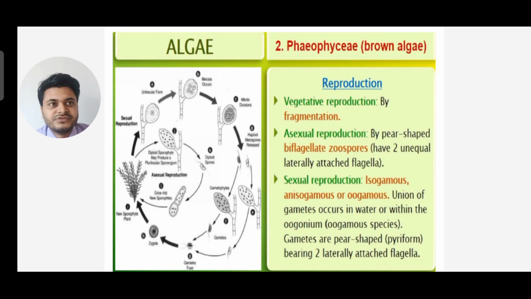So in Phaeophyceae, these are brown algae, there is vegetative reproduction by fragmentation. You can see asexual reproduction by pear-shaped biflagellate zoospores having two unequal laterally attached flagella, and sexual reproduction by isogamous, anisogamous or oogamous, where union of gametes occurs in water or within the oogonium in oogamous species. The gametes are pear-shaped, piriform, bearing two laterally attached flagella. You can see the structures are given.